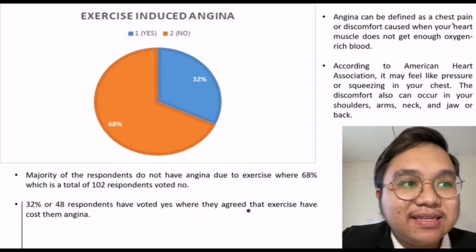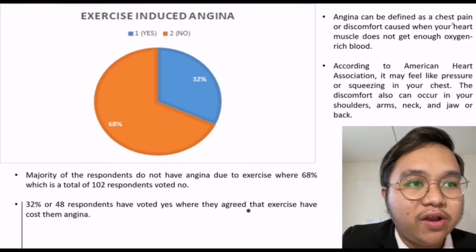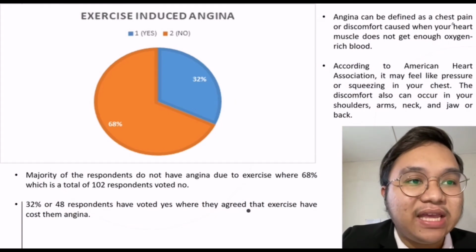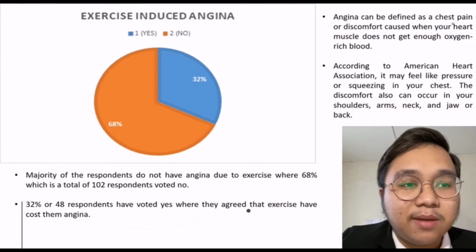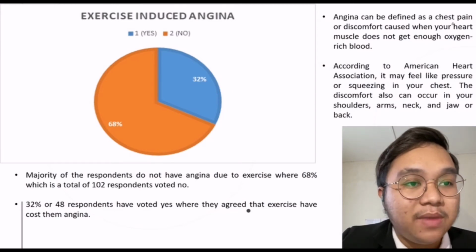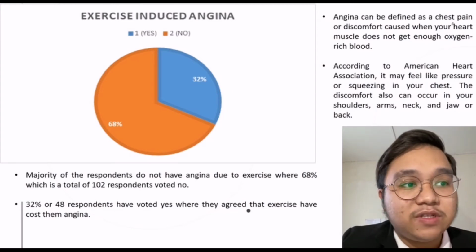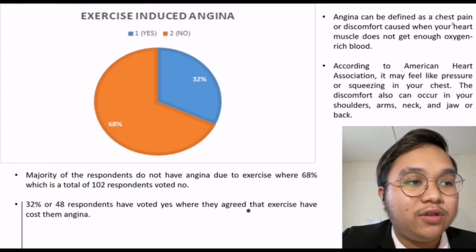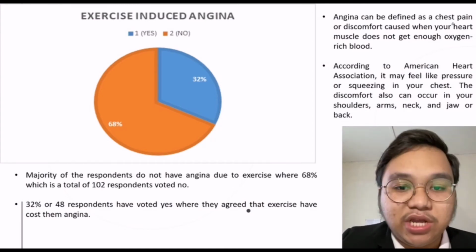3.9. Exercise-induced angina. Angina can be defined as a chest pain or discomfort caused when your heart muscle does not get enough oxygen-rich blood. According to the American Heart Association, it may feel like a pressure or squeezing in your chest. The discomfort can also occur in your shoulder, arm, neck, jaw or back. The majority of the respondents do not have angina due to exercise, where 68%, which is a total of 102 respondents, voted no. 32% or 48 respondents voted yes, where they agree that exercise has caused them angina.